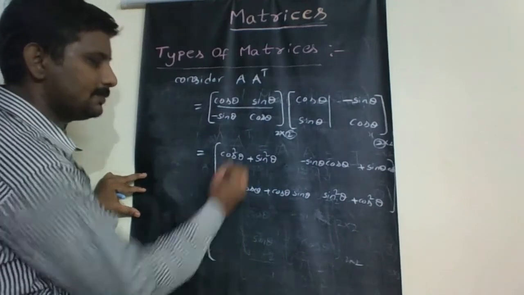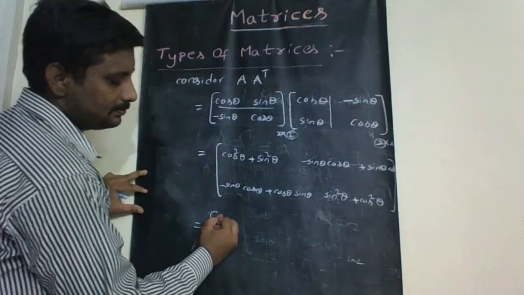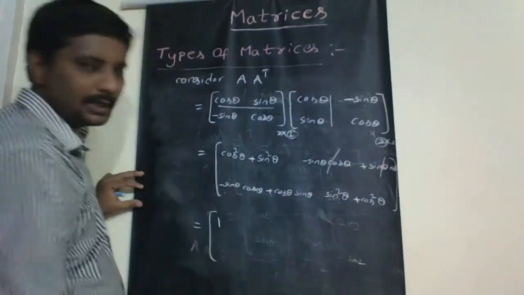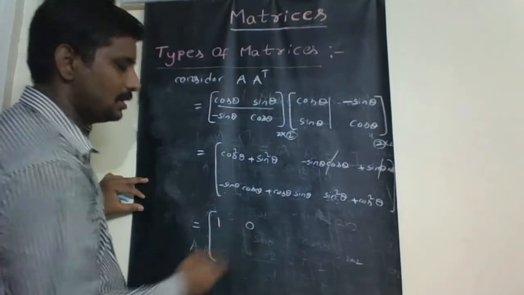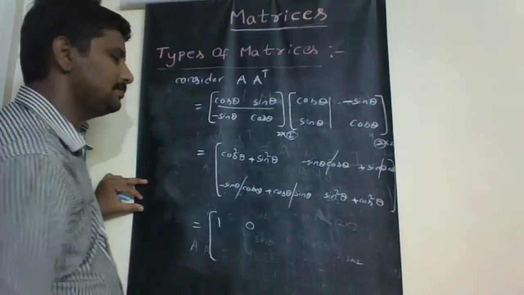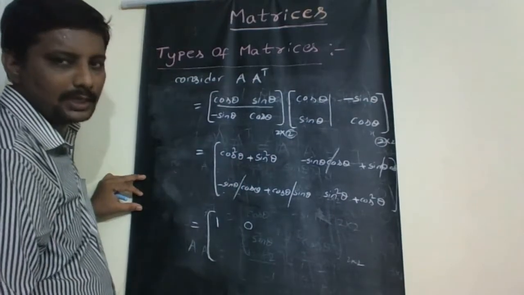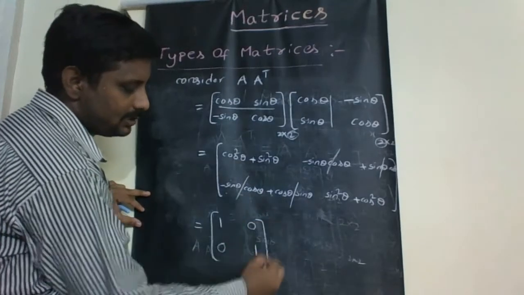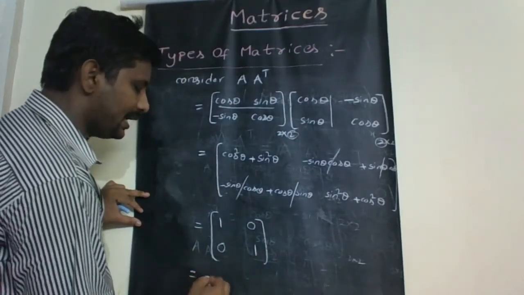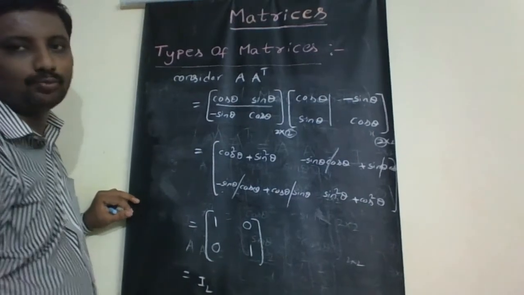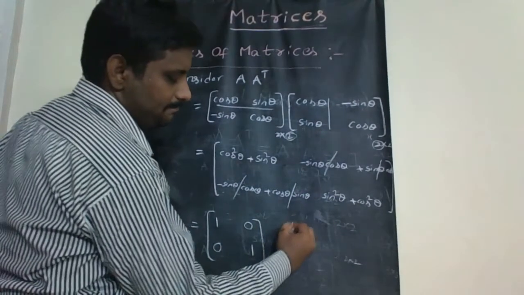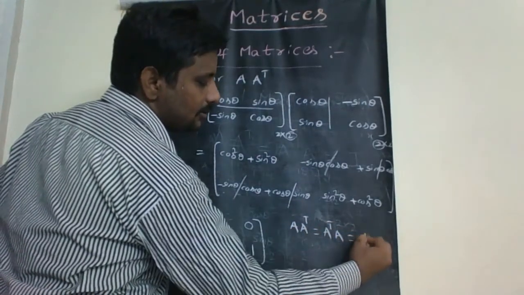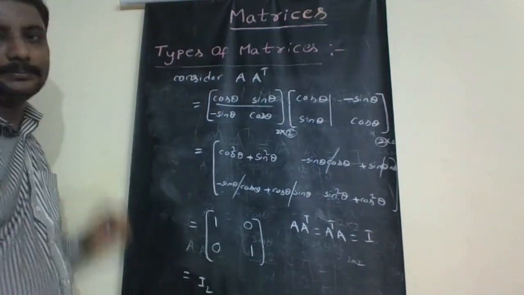But what is cos square theta plus sin square theta? 1. Negative sin theta cos theta plus positive sin theta cos theta get cancelled, 0. Here also these two terms get cancelled because negative and positive similar terms cancel. Sin square theta plus cos square theta is 1. So we have an identity matrix of order 2. So A transpose A is equal to the identity matrix I.